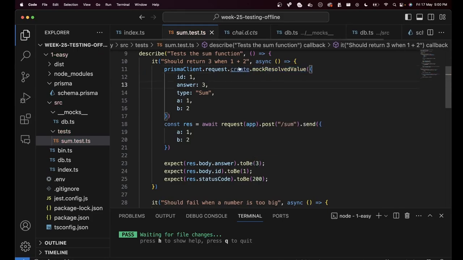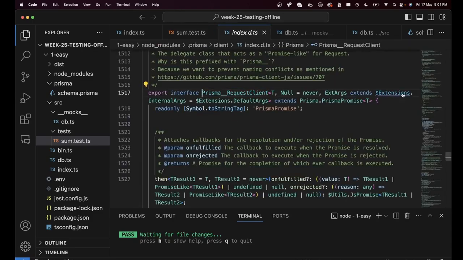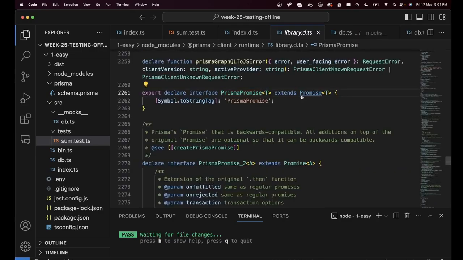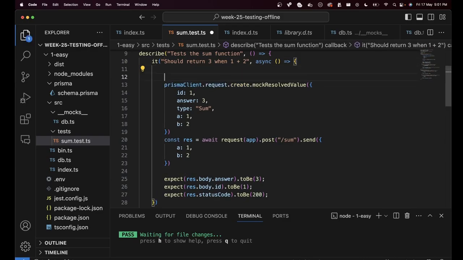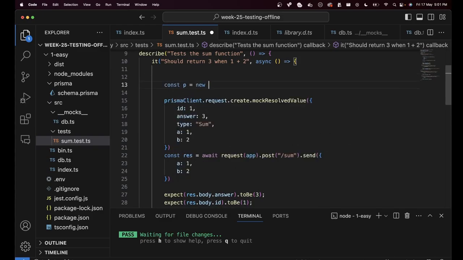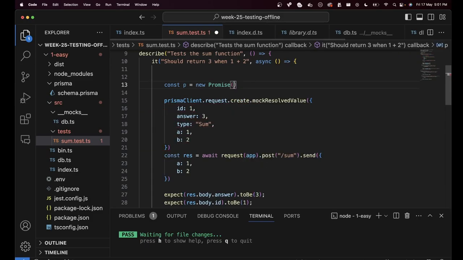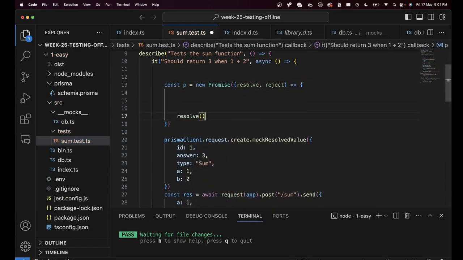And the answer is because this is an asynchronous function. You'll go to create, you will see it returns this Prisma thingy, which is a Prisma promise, which if we keep going is a promise, which means since this is an asynchronous function, it will return a promise which will resolve. If you remember how to create a promise, how did we create a promise? const p = new Promise, resolve, reject. And eventually this promise would resolve.